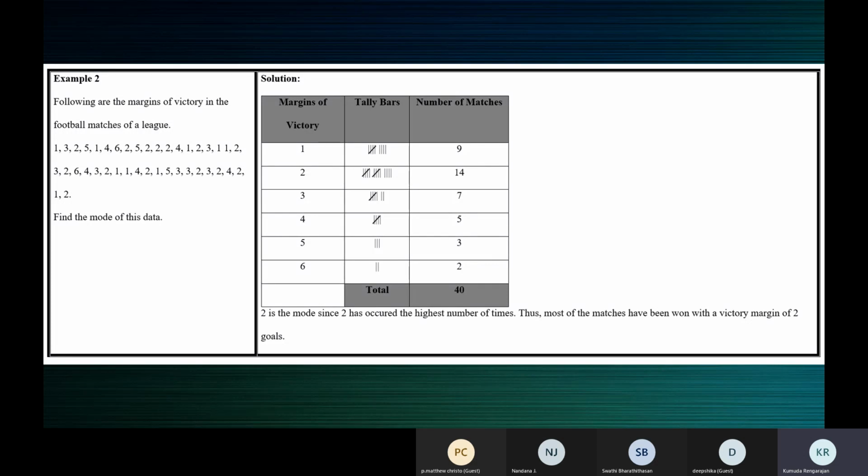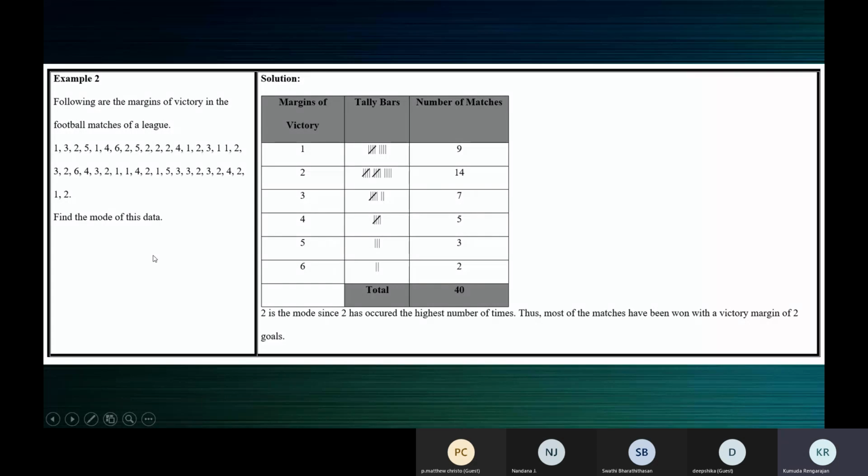Tally marks become very important when you have some 500 numbers or say 100 numbers. Then you cannot count. When you take up 1, you cannot see how many ones are there in 100 numbers. Then you have to take it up one by one and show the tally marks. Tally marks are important when the data is very large because you cannot count. It's not easy when you have 100 numbers. It becomes difficult to count how many ones are there in all the 100 numbers and then how many twos are there in all the 100 numbers.